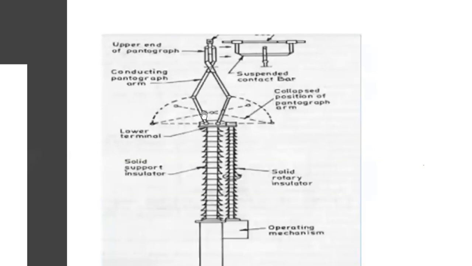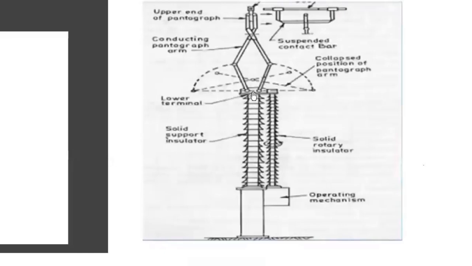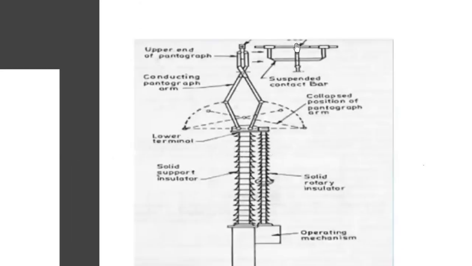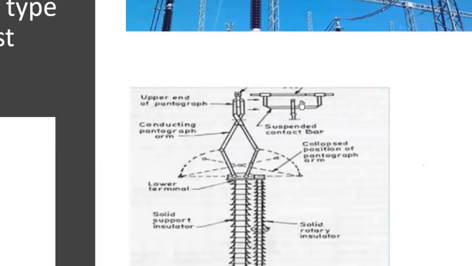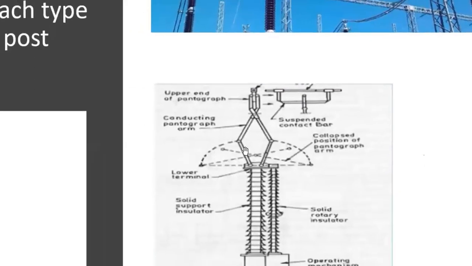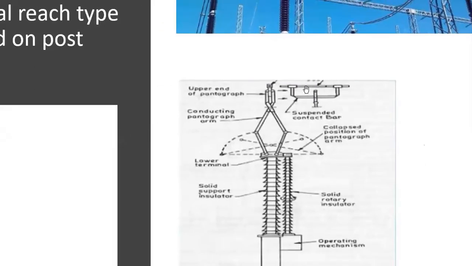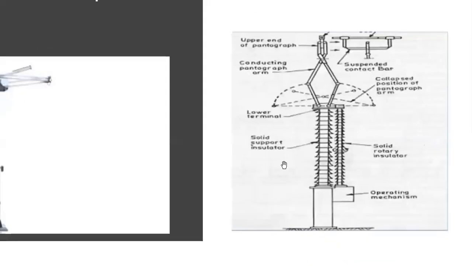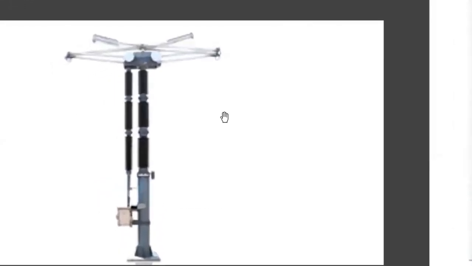Okay. So when it opens, these arms will come down like this. Okay, so the actual terminal is here at one side, and the other one is the top one. Top one here, this is the contact bar. So this is one terminal for connection to the bus and one terminal for connection to the other end of the isolator. So current flow will be like this only, through both these arms and to this bar.